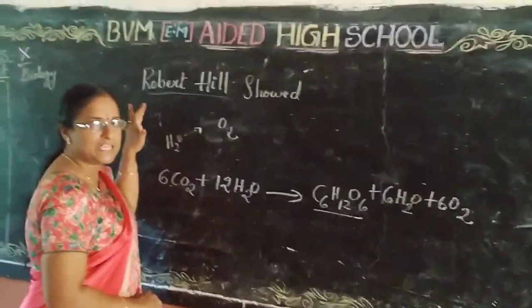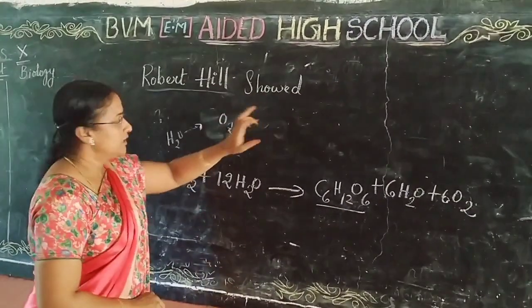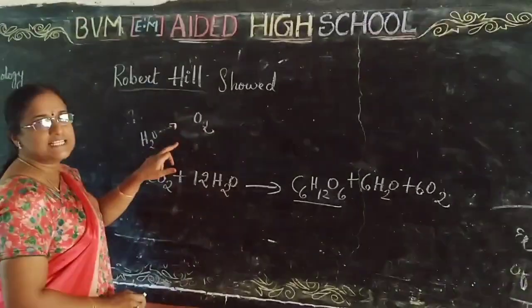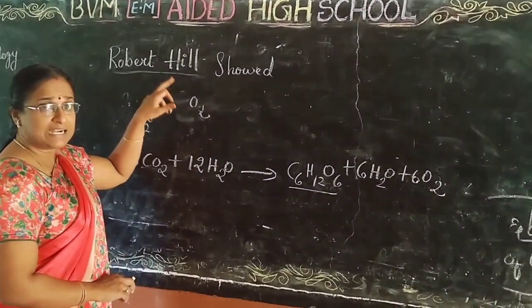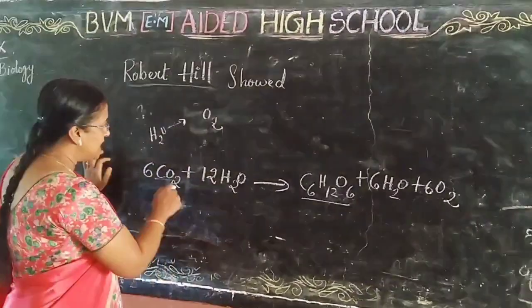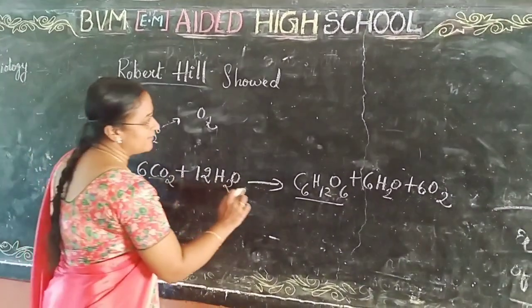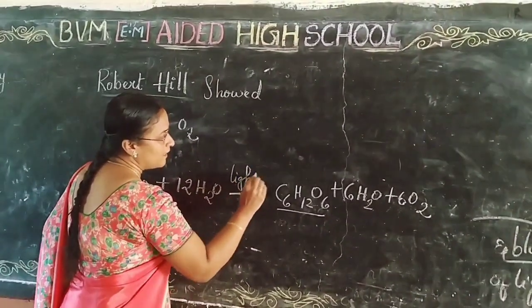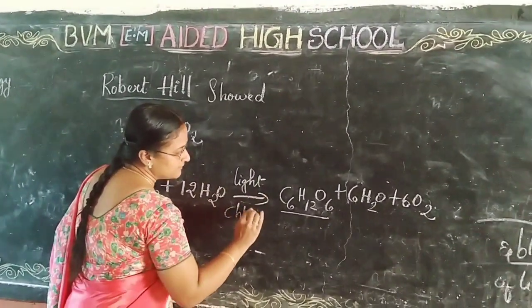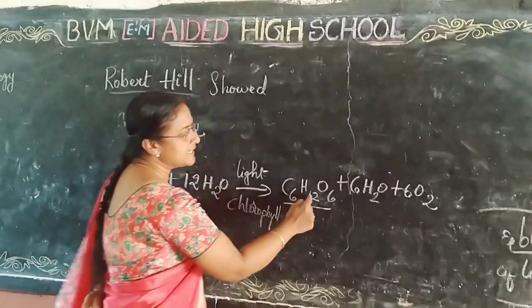After C.V. Van, later Robert Hill showed that oxygen is released from water, and he remodified and formulated the equation as 6CO2 plus 12H2O in presence of light and chlorophyll gives rise to C6H12O6.